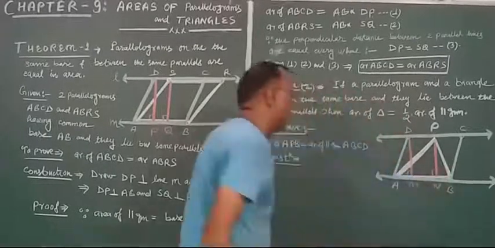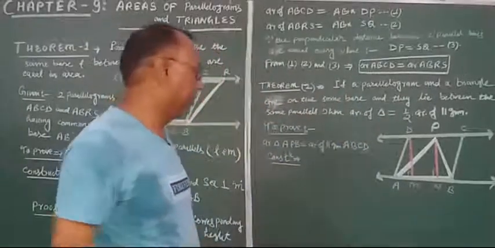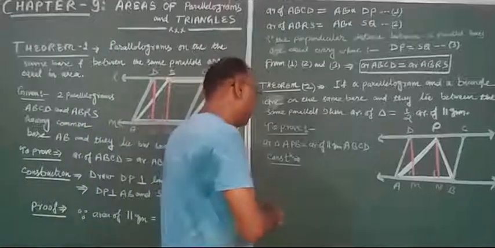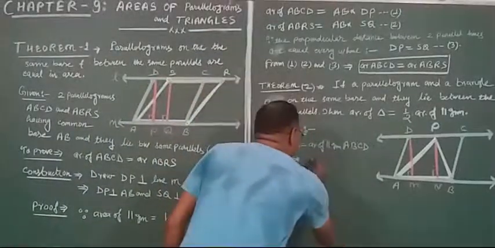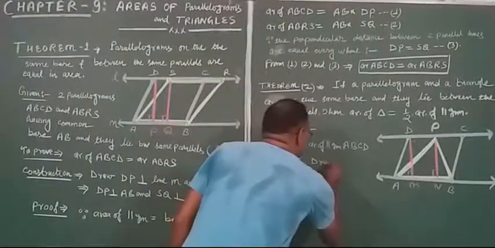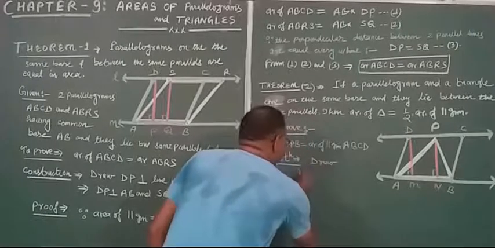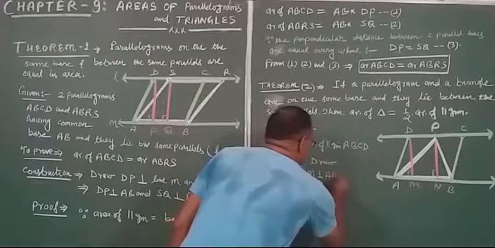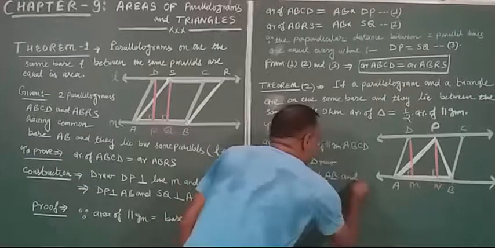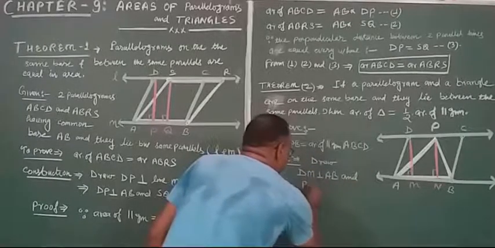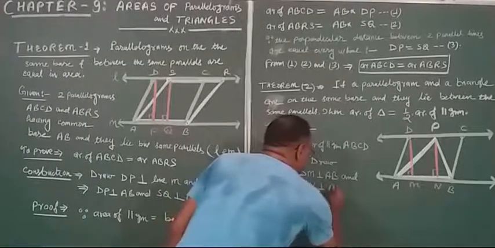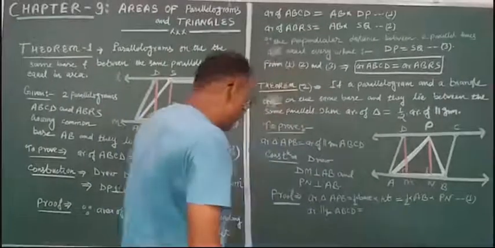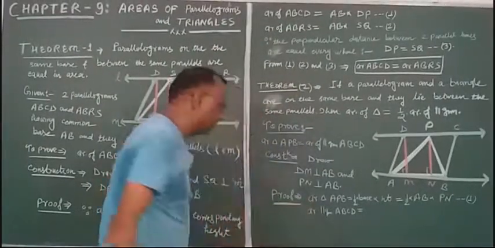DM and PN are perpendicular to AB. Draw DM perpendicular to AB and PN also perpendicular to AB. Now just look at the proof.